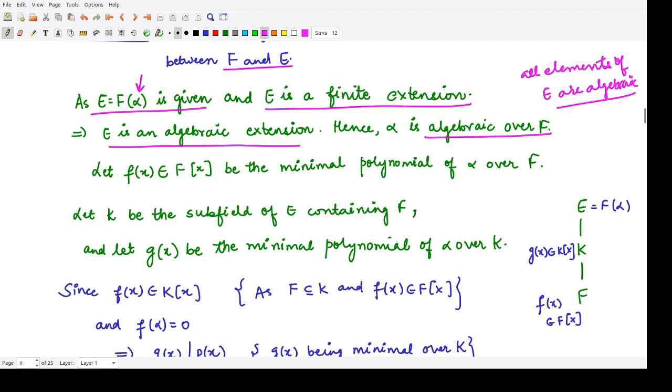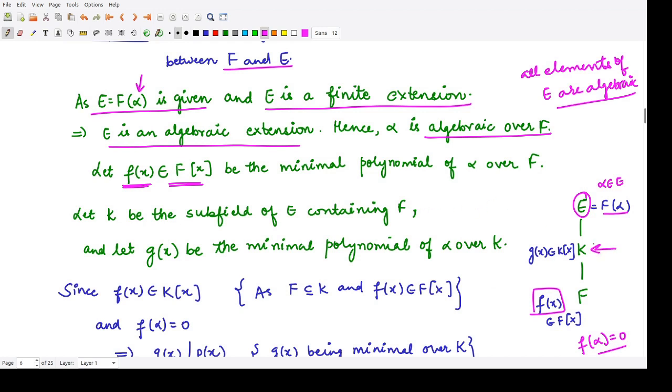If alpha is algebraic over F, by definition we have some polynomial f(x) in F[x] such that this serves as the minimal polynomial of alpha. So this is our extension field F(alpha), and we have this element alpha belonging to E, and this is algebraic. So by definition we have some polynomial f(x) here such that f(alpha) is equal to 0. That means alpha is a root of this polynomial. Now we are to show that there are a finite number of fields in between.